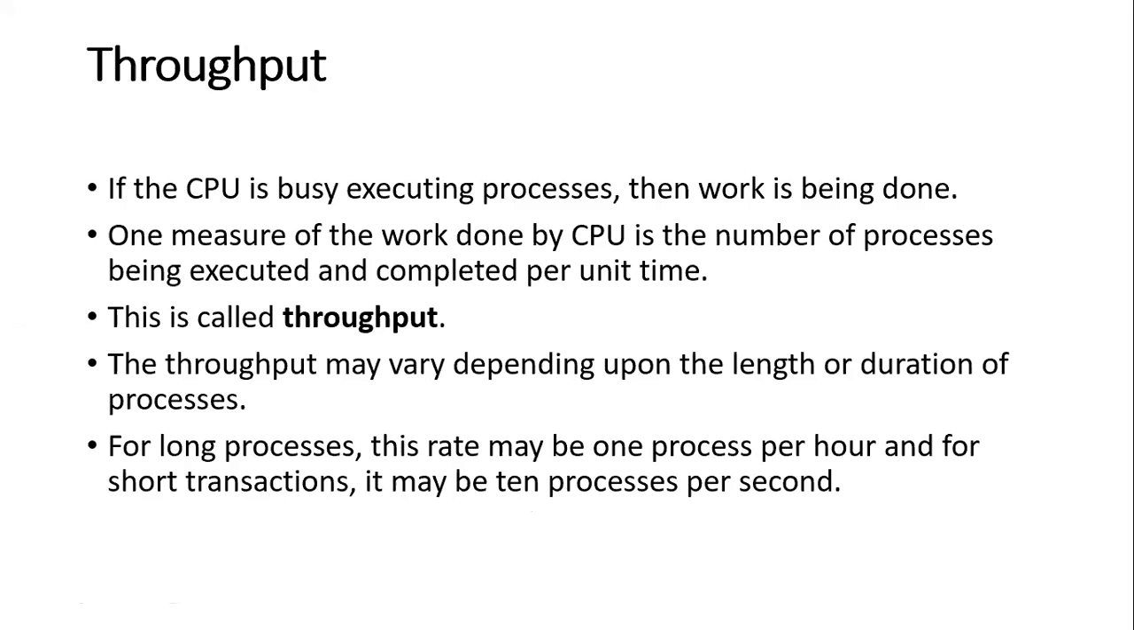So this measure is called your throughput. What is meant by throughput? Throughput is the number of processes executed or completed per unit time, and the duration can vary. Suppose one process is very long, then it will take more time, so that one process can execute in 1 hour. And short processes may proceed in 1 second only, meaning in 1 second, 10 processes can be executed. That is nothing but your throughput.